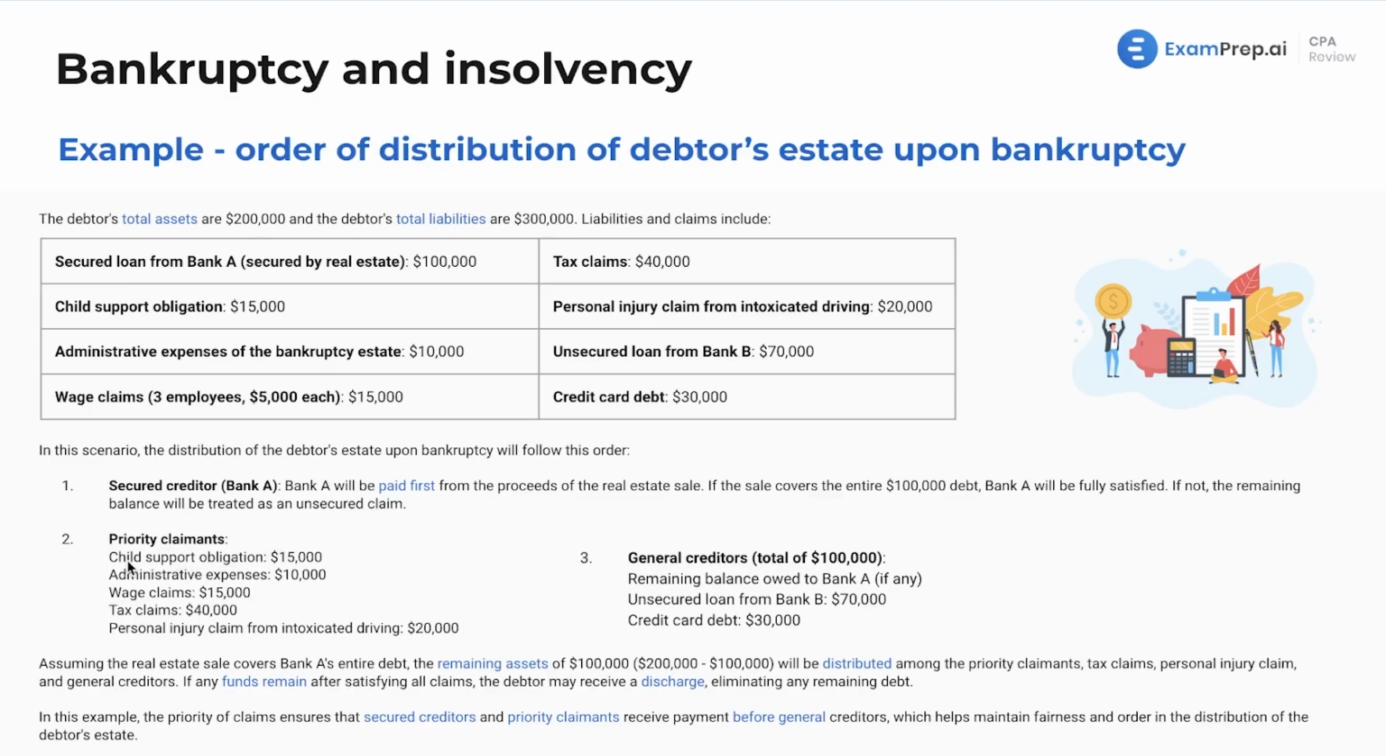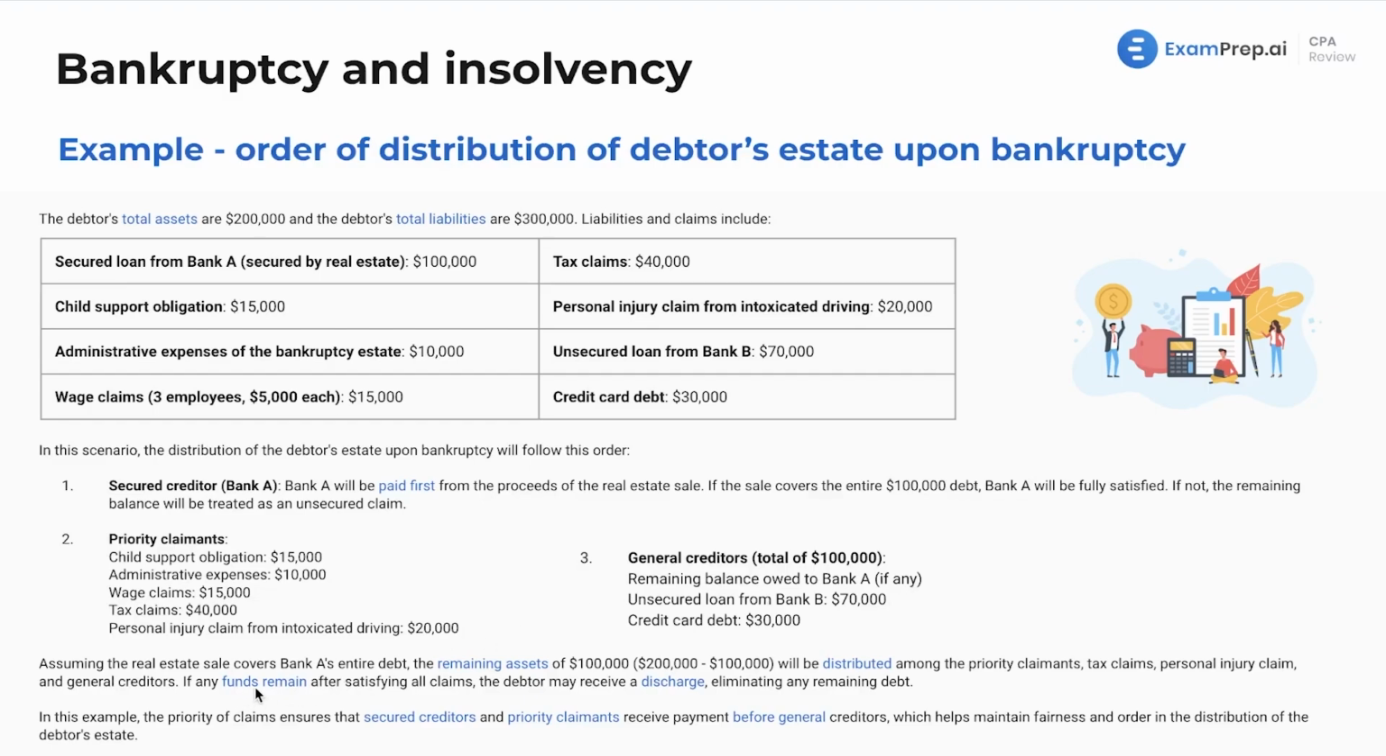Then we've got our priority claimants, as we saw in our prior slide dealing with this. Child support obligation, admin expenses, wage claims, tax claims, and personal injury claim from intoxicated driving. And then lastly, the remaining balance owed to Bank A, if any, like if there's anything after that. Then we're going to finally get to our unsecured loan from Bank B, and then the credit card debt. So we just see the order there. This is a nice visualization to see how it works with some numbers.